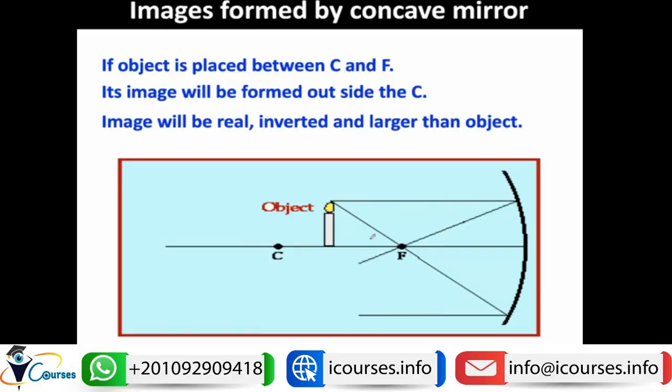If we bring the object closer to the mirror, so that we place it now between the center of curvature and the focus, what happens? You can see that we construct our rays. The parallel ray will be reflected passing through the focus, and another ray will pass through the focus and be reflected parallel to the principal axis. Now the image is formed by intersection beyond the center of curvature, so it will be outside C. Since this image is formed by actual rays, it is real. It is inverted as well because it is below the principal axis, and it is larger than the object. So these are the characters of the image if the object is located between C and F.